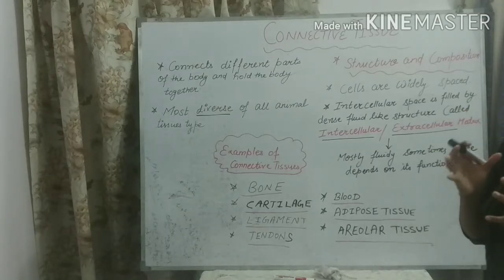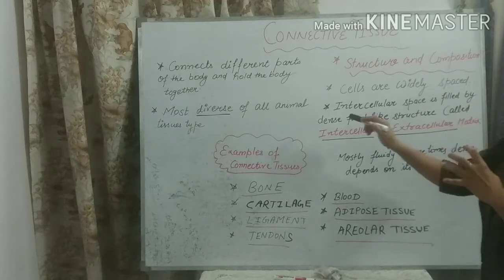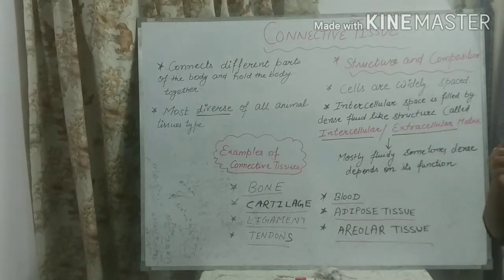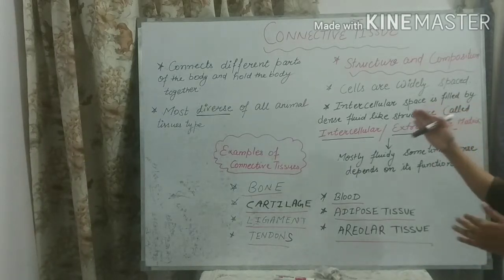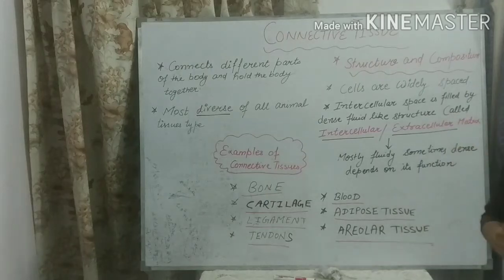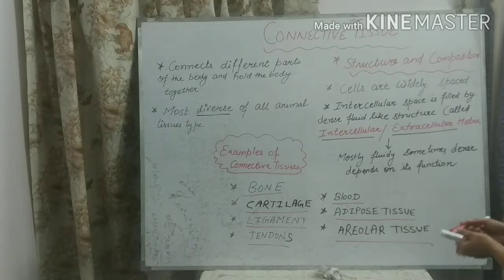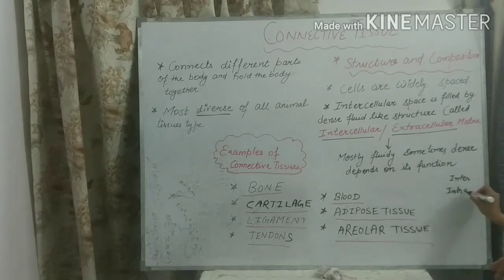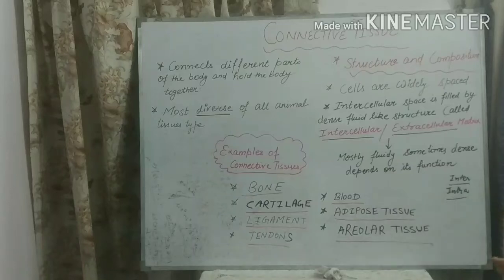And the space between the cells is filled by a dense fluid-like structure that is known as intercellular matrix or extracellular matrix. So I want to discuss these terms with you, students. There are two different kinds of terms. First is inter and the other is intra. What is the difference between these two terms, inter and intra?